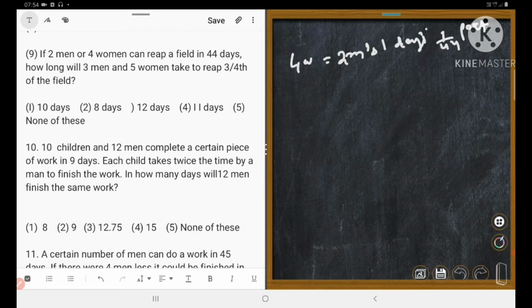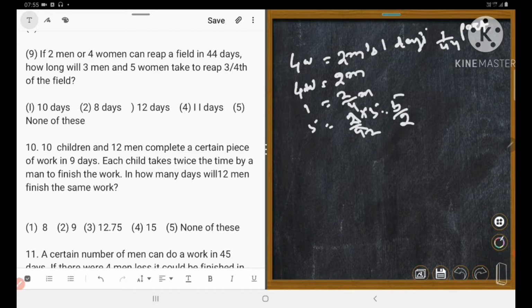So, first we will convert either men into women or women into men, so that it would be easy for us to calculate the answer, right? So here 4 women is equal to 2 men, you know. Similarly, 5 women is given. 1 woman is equal to 2 upon 4 men. 5 women is equal to 2 upon 4 into 5 is equal to 5 upon 2 men.